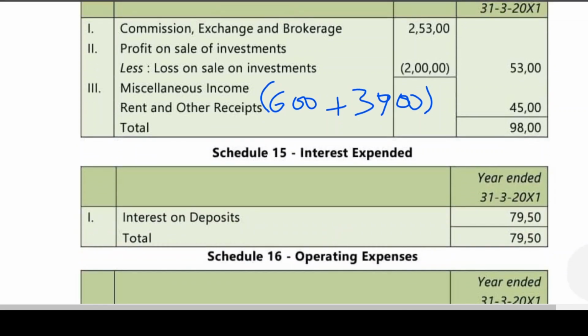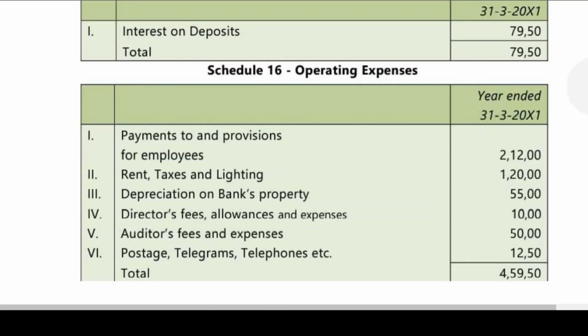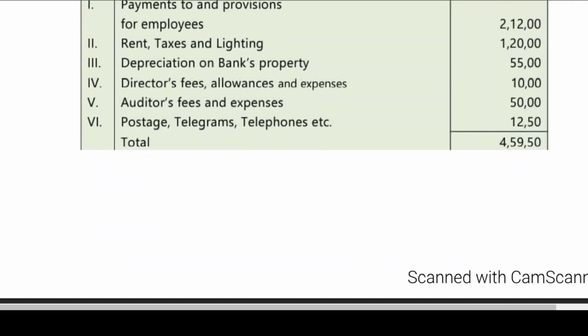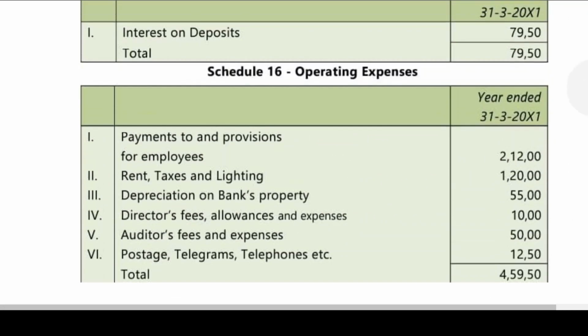Then next, interest expended. Interest on deposits, only one item. Operating expenses. All this PRP that we have learned, no? Add, but he has taken it according to his way of doing. He has done it. But PRP, add all, I have told you. It's your wish. But he went to the extent of whatever information has been given. Payment to and provisions for employees, rent, taxes, lighting, depreciation, director fees, auditors fees, postage and telegrams and telephones. Okay. Now, so these are the few things which we have done.